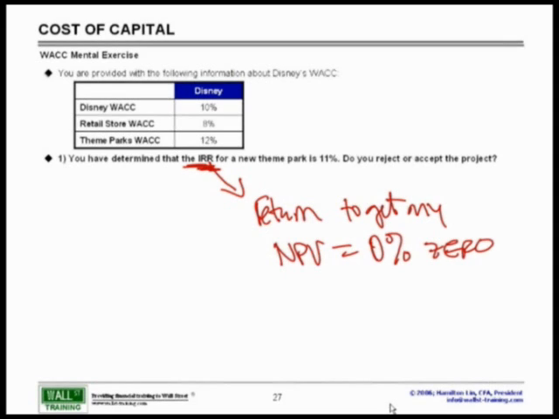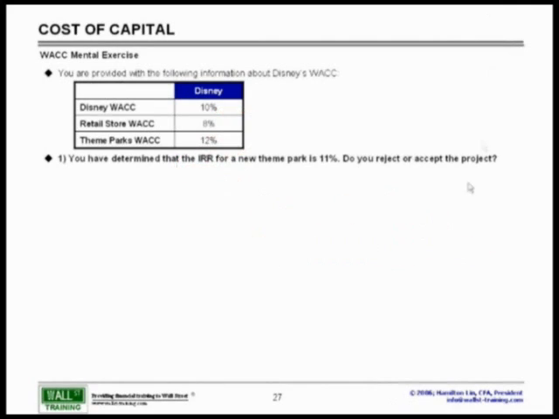And the idea is we will now take a look at this internal rate of return versus our cost of capital and figure out what we should actually do. So this is a bit of a tricky question. It's a tricky question because now I'm asking you, if the theme park IRR is 11%, do I reject or accept the project? The choices are pretty clear.